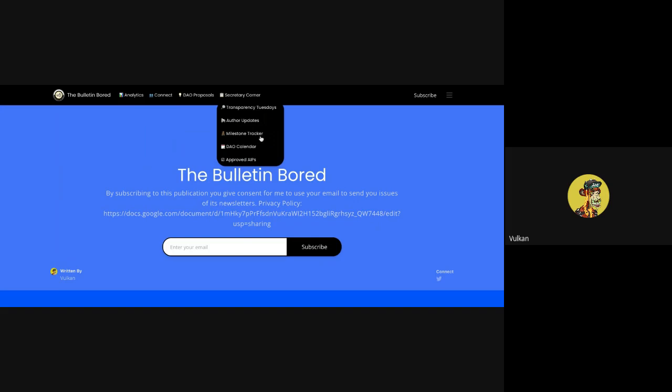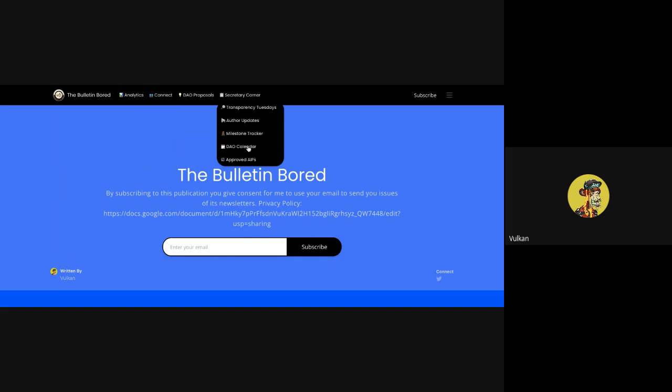Milestone tracker, there's currently 50 approved AIPs in the DAO as of today. And within those 50 AIPs, there have been 279 milestones. I've been tracking these, following up with authors to see what work has been done, what work is currently in progress, and what work is scheduled. Feel free to check that out in that database there.